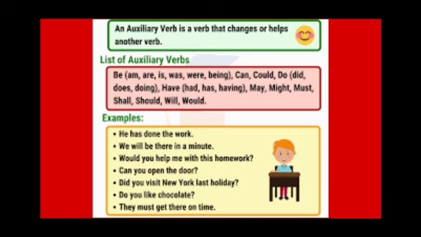So here what is the auxiliary verb? Will. Would you help me with this homework? Would. Can you open the door? So here, can. Did you visit New York last holiday? So here what is the auxiliary verb? Did. Do you like chocolate? Which is the auxiliary verb in the given sentence? Do. They must get there on time. So here, must.